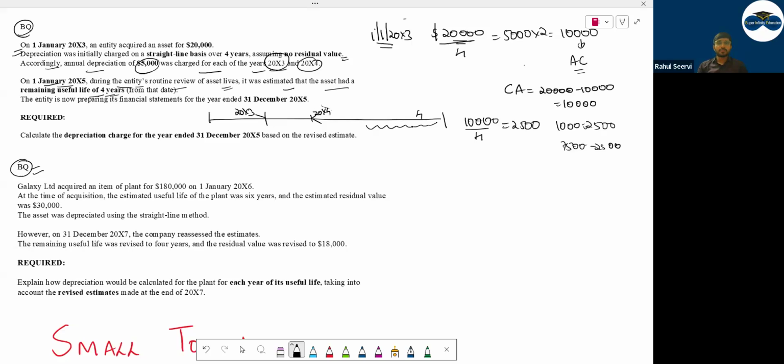They are changing the residual value and useful life after the first year. So before changes, calculate the depreciation. After changes, calculate the depreciation.